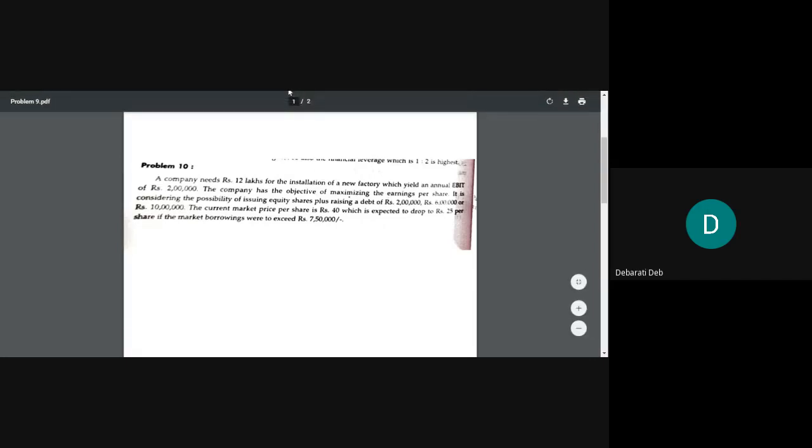If it is so, then what will be the amount of equity? Tell me the answer, please. Ashish, what is the answer? If we take the first option, that is debt of 2 lakh, then what will be the equity capital here?